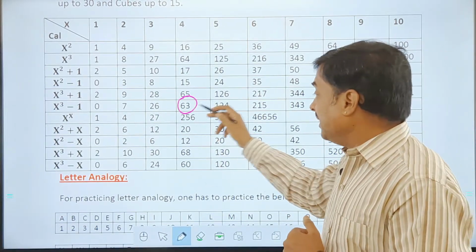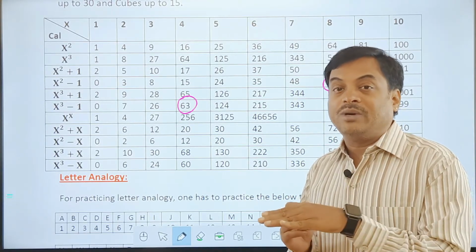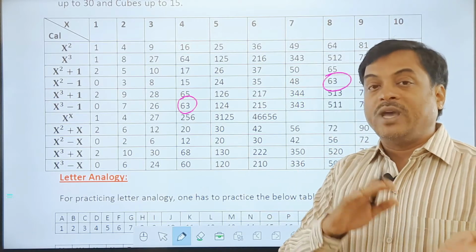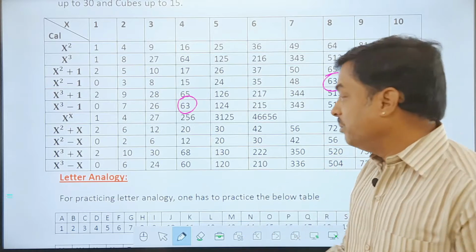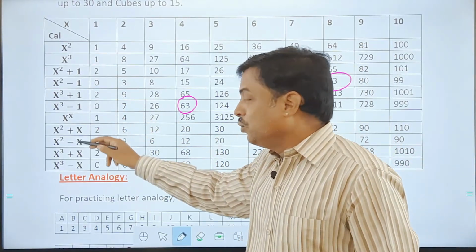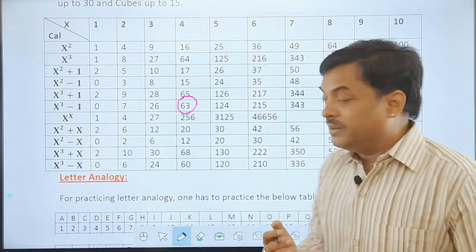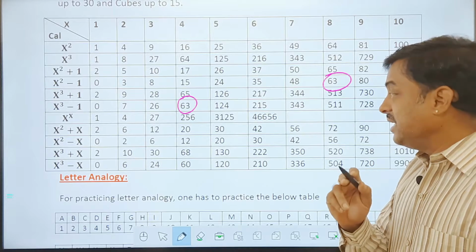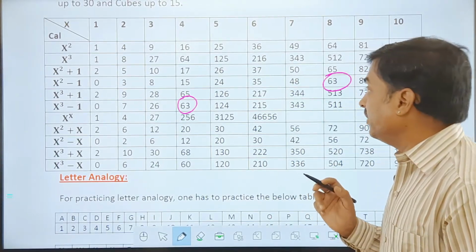So when I look at the number 63, I should be able to relate that with the square of a number plus 1 or minus 1, or the cube of a number plus 1 or minus 1, or square plus the number, cube plus the number, square minus the number, cube minus the number. I have tried to give you all the varieties which are possible for any particular number. When I see any particular number, I should always be ready to say something about that number, which is very, very important for us.